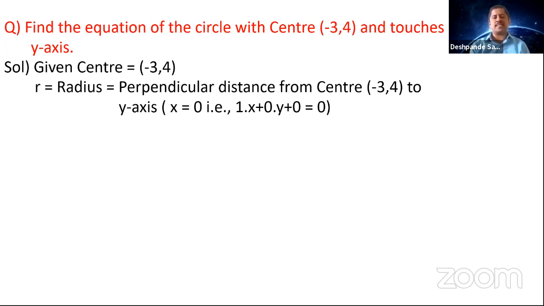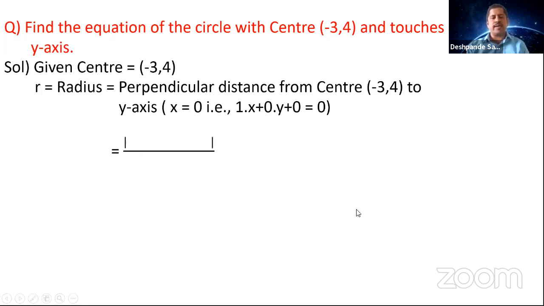You are writing in the standard form ax plus by plus c is equal to 0. So what is the formula of perpendicular distance? You got the formula as modulus of ax1 plus by1 plus c by root over a square plus b square. So here the value of a is 1 and the value of b is 0 and the value of c is also 0.